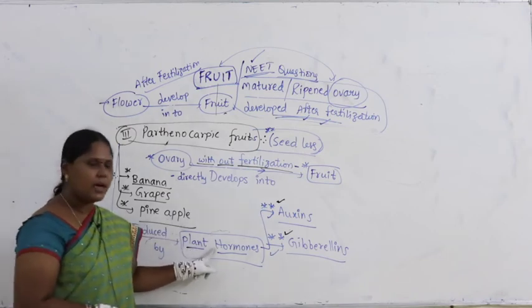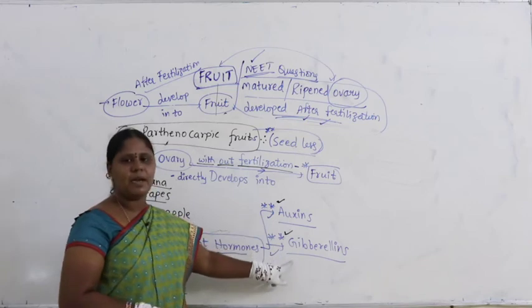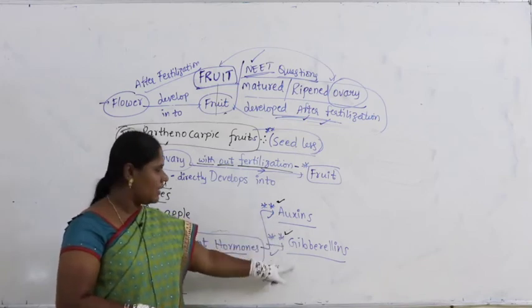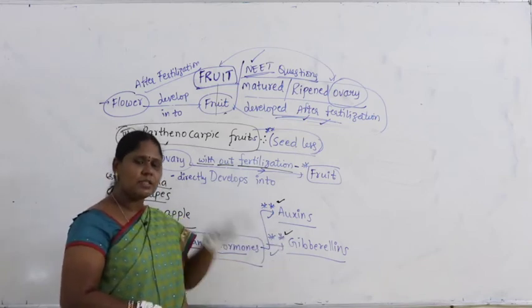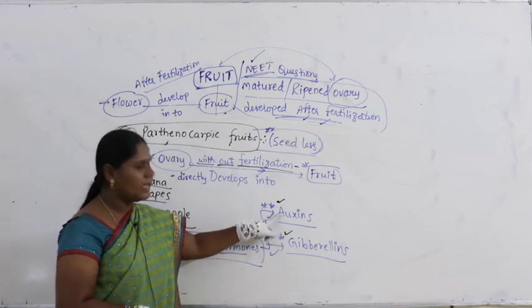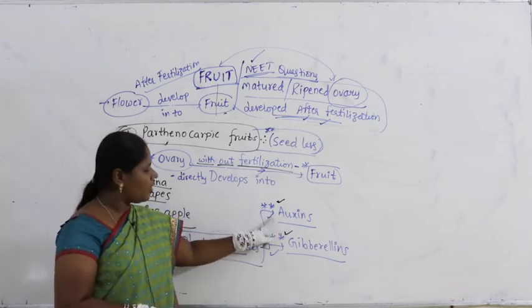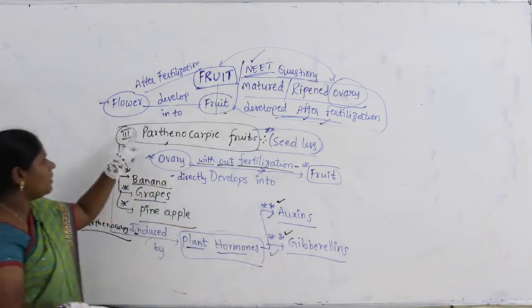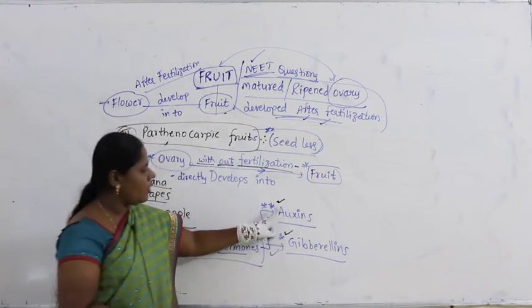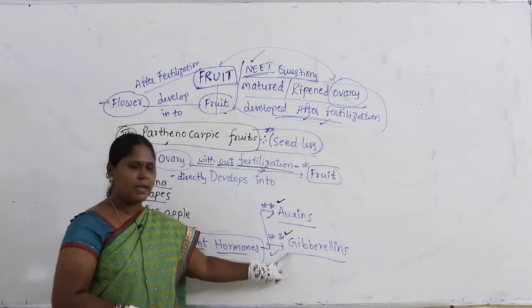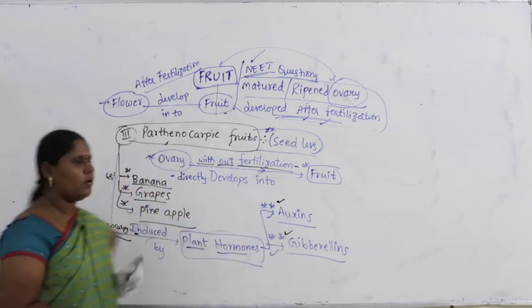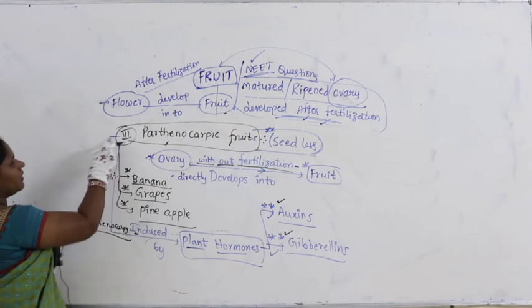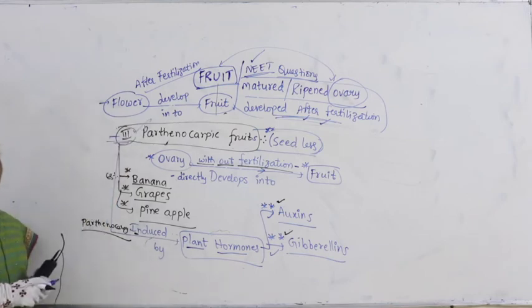Which hormones are they? Auxins and gibberellins. Remember guys, I am going to ask you in the second year, because we will study in detail what auxins and gibberellins are. Remember, parthenocarpy is induced by auxins and gibberellins, very very important. So this is the third category, what we call parthenocarpy, right?